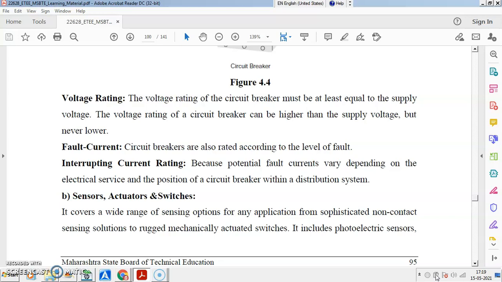What happens normally when the circuit breaker starts opening its contacts, the voltage developed across the contacts again develops the arc because of the potential, or striking voltage, developed across the contacts. And you can easily quench the arc only if, when you separate the contacts, the dielectric strength in between the contacts increases very fast. So there is a race: the rate of rise of dielectric strength and the rate of rise of striking voltage.